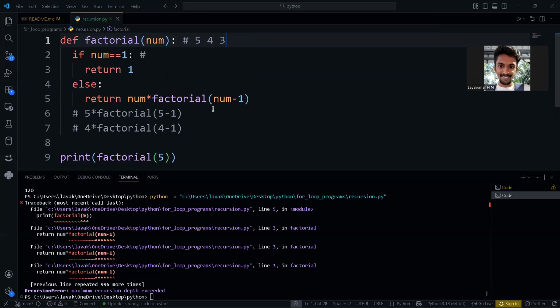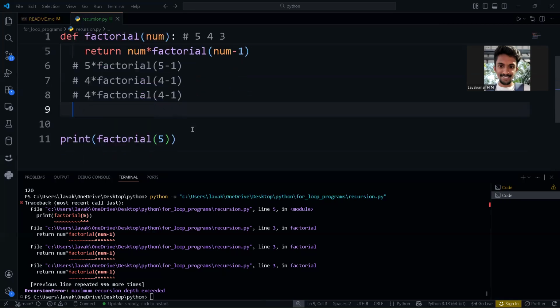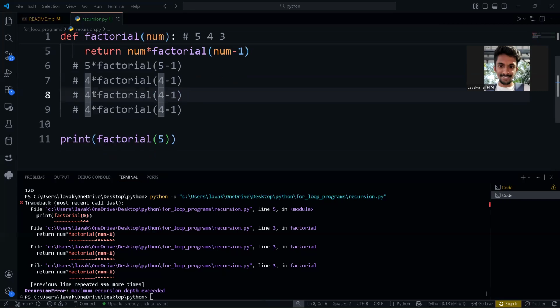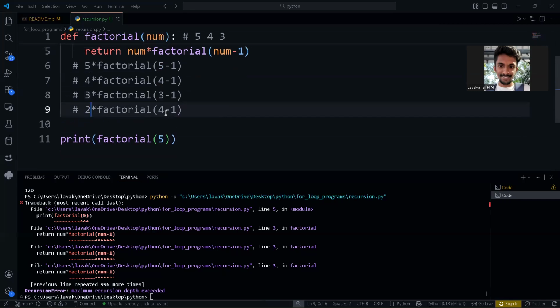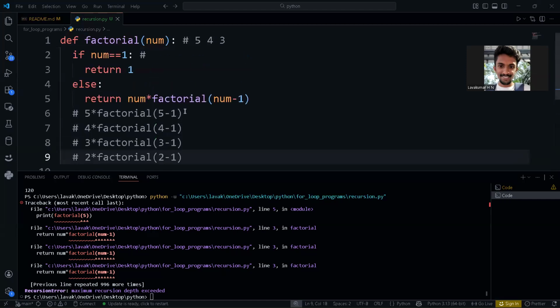So it will call factorial, and here 3 equal to 1? No, it will come to else, return. Again, the same thing we can see here. In the 3 also it will be here. So again, it will become 3 minus 1. So it will be 2, and again it will call. So now it is 2. So 2 minus 1, that is 1. Now what will happen? You can see here. So 1 will come here. Then is num equal to 1? Yes, 1 equal to 1. So it will return value 1.